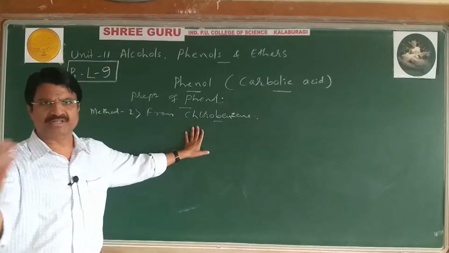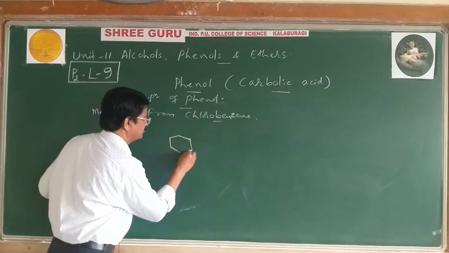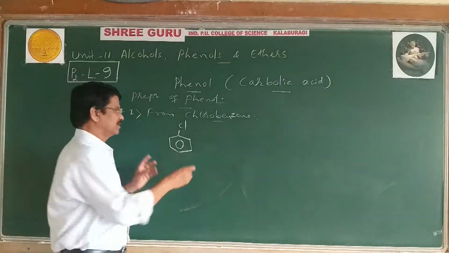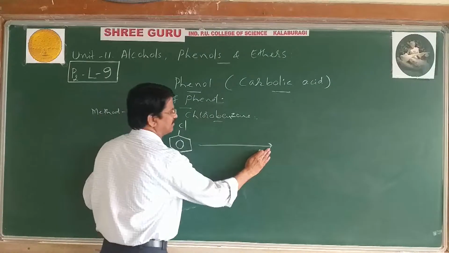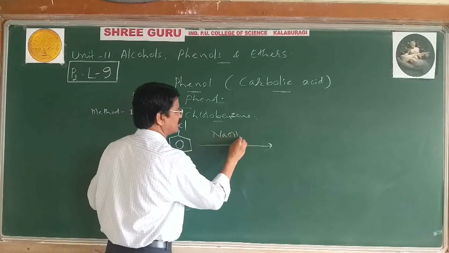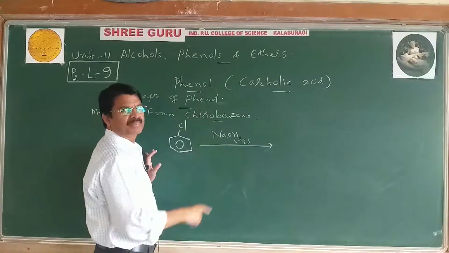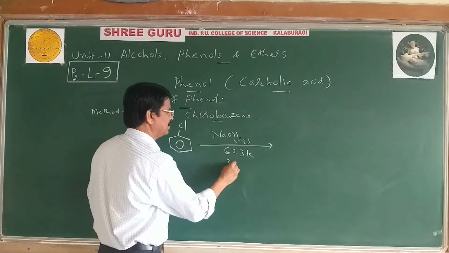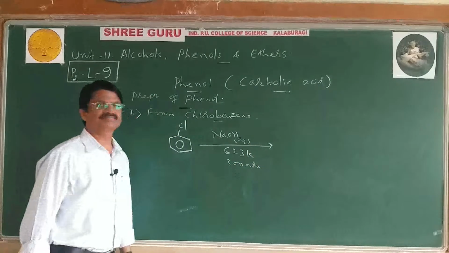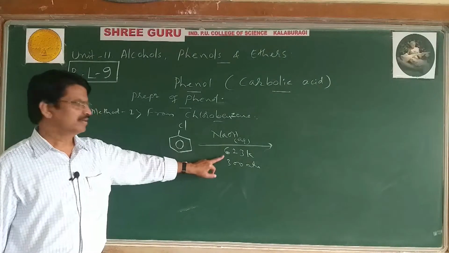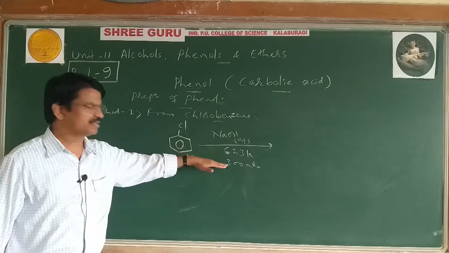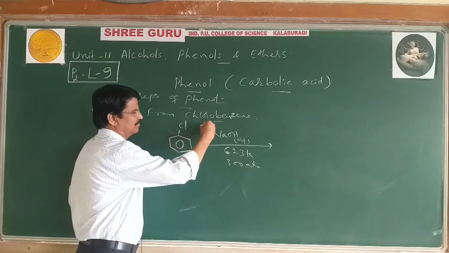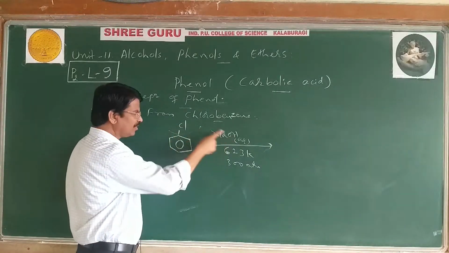Take chlorobenzene in the flask, then make it react with aqueous sodium hydroxide solution at 623 K temperature and 300 atmospheres pressure. Under these conditions the Cl atom is replaced by the OH group.